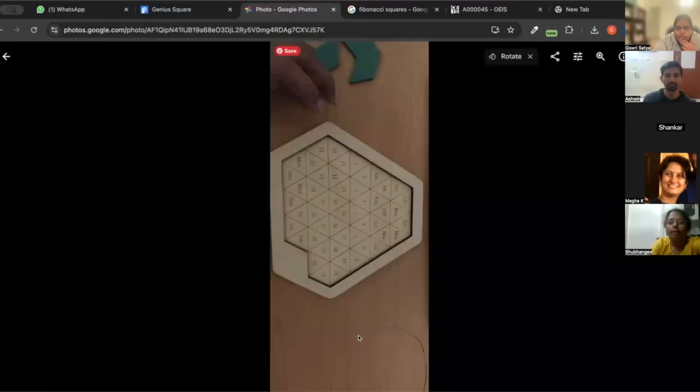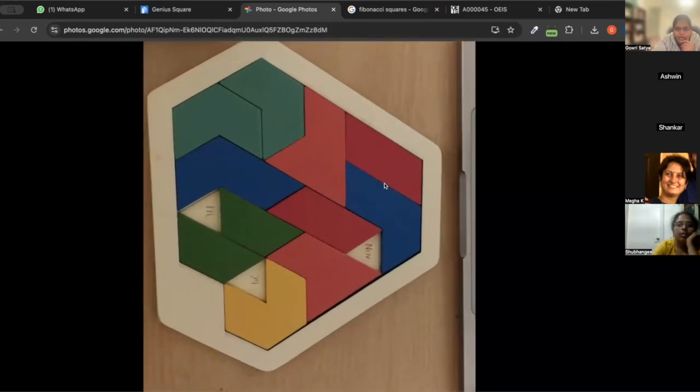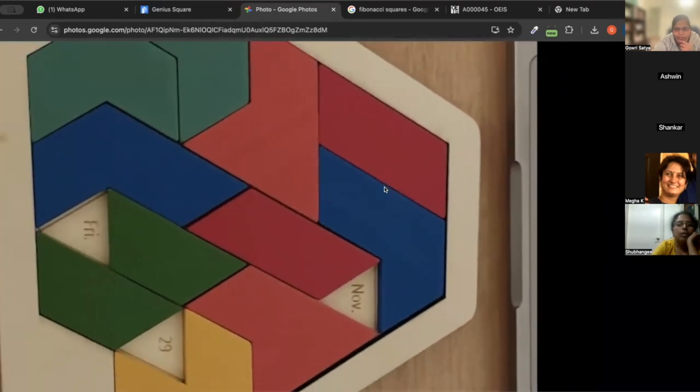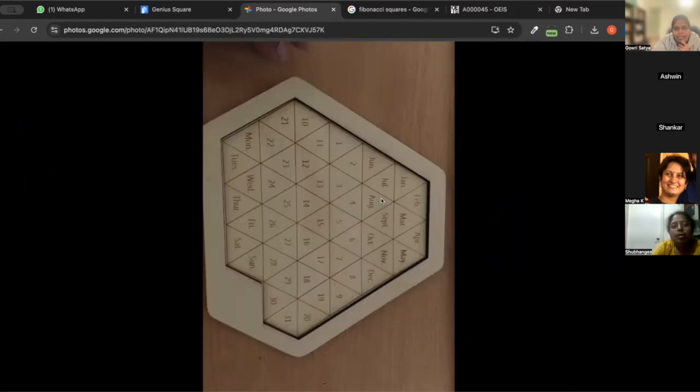There are these puzzles on the market called calendar puzzles. It will have some bits and pieces, and you can arrange them supposedly to make all dates. For example, here it is showing November 29th, Friday. With the same pieces, it's supposed to work for all dates.